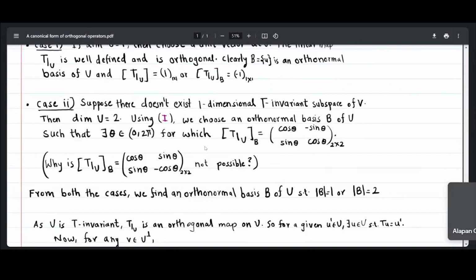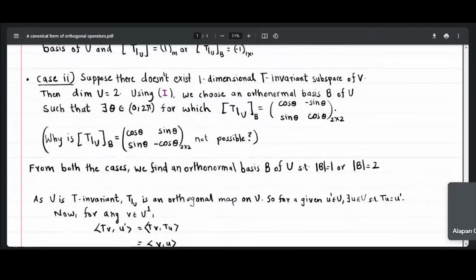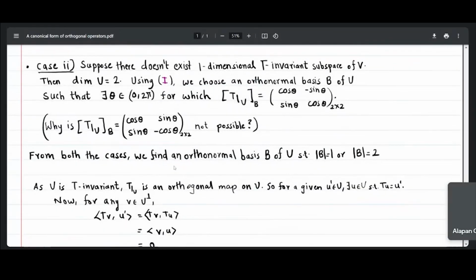So the question is, why is the matrix of T restricted to U with respect to this basis not a reflection matrix? I am not answering this question right now. You can think, and the answer is not very difficult to see. The hint is that the reflection matrix is a symmetric matrix. So from both cases, we find an orthonormal basis B of our T invariant subspace U such that the size of that basis is either 1 or 2.